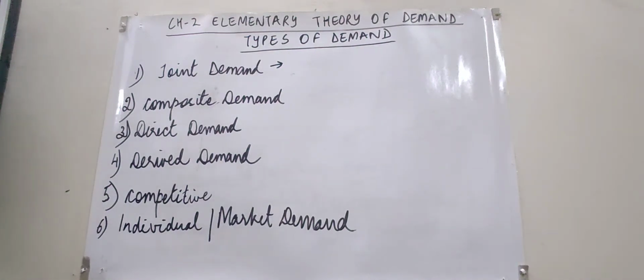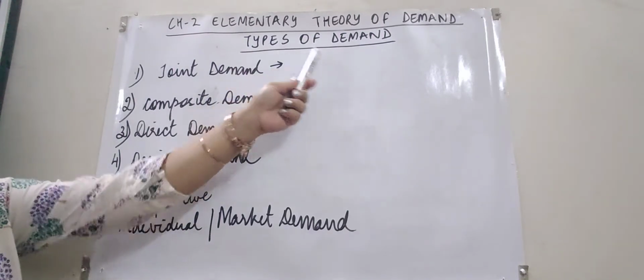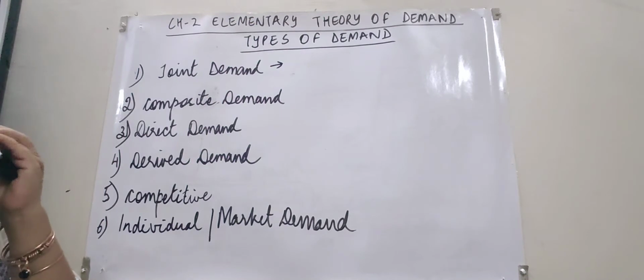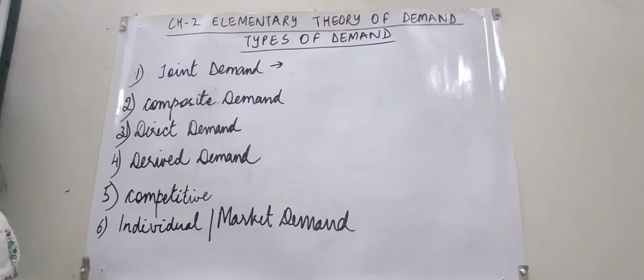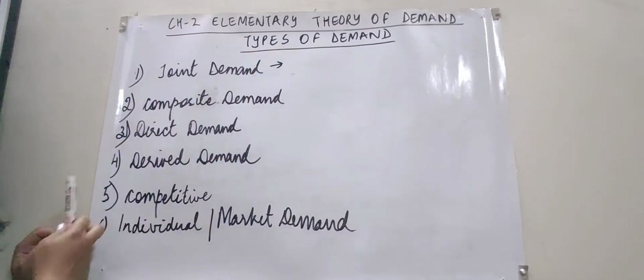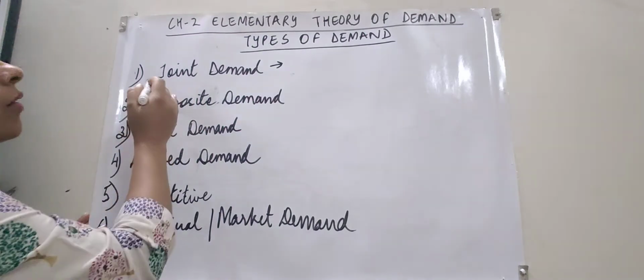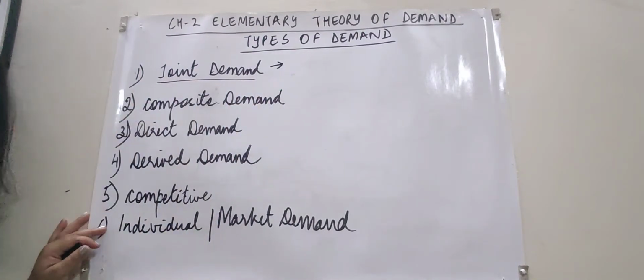Hello, my dear children. Today we are going to read chapter 2 further and understand the different types of demand. Having understood the meaning of demand and the difference between demand, desire and want, now let us understand the types of demand. The first one is joint demand.